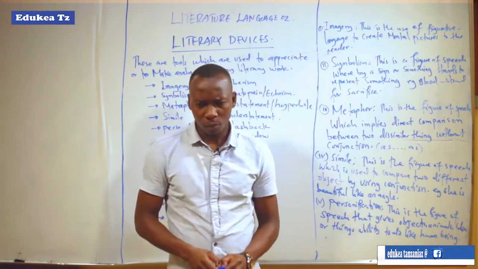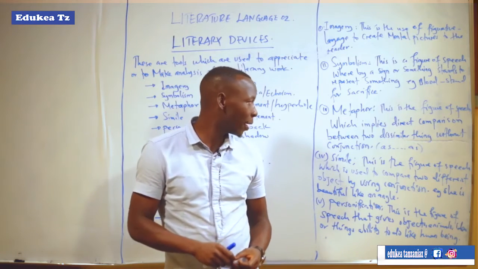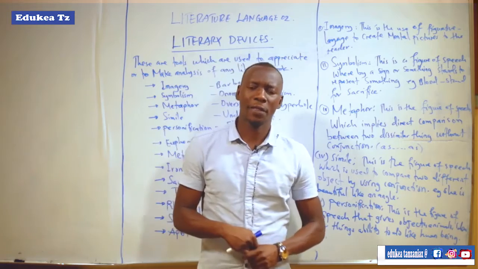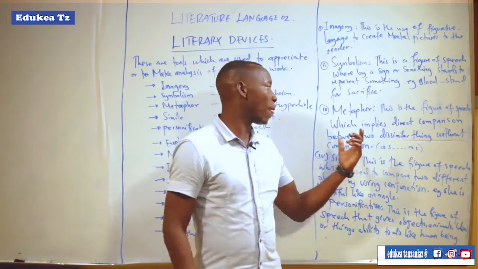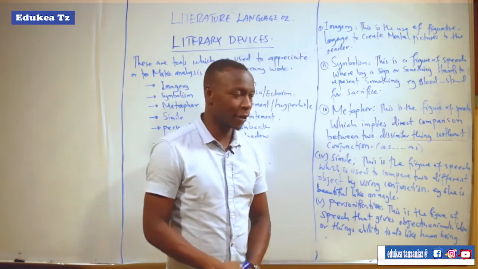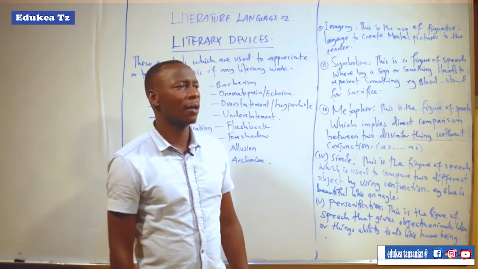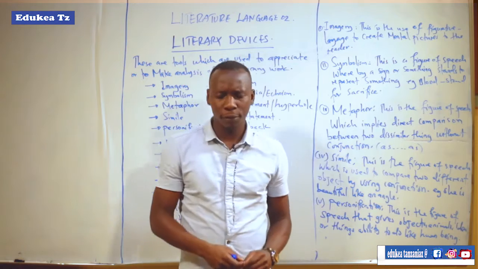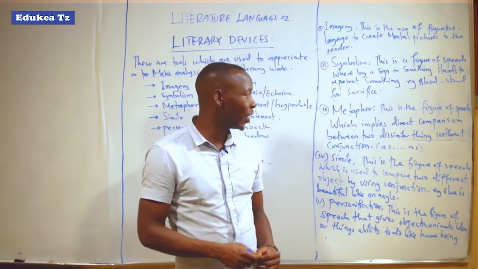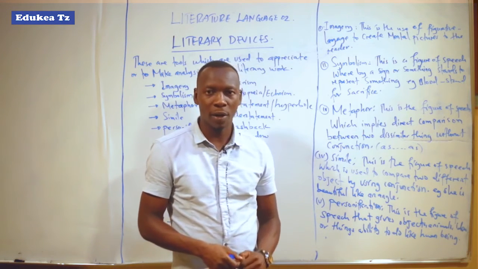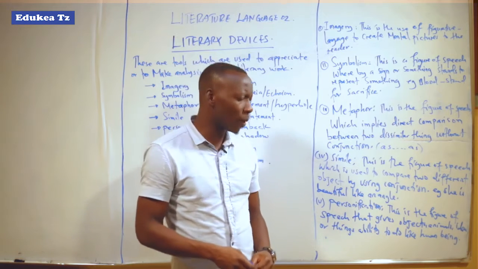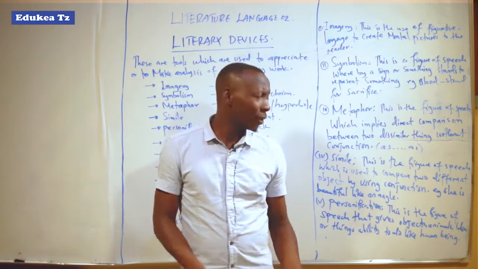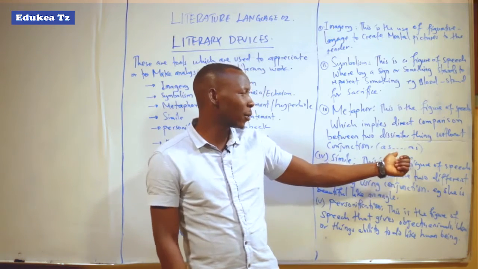Example, in the book Betraying the City, metaphor is applied. Example, in that book, Mlili was called a woman. Mlili, you are a woman. So why now, Mlili, you are a woman? That means there is no conjunction.